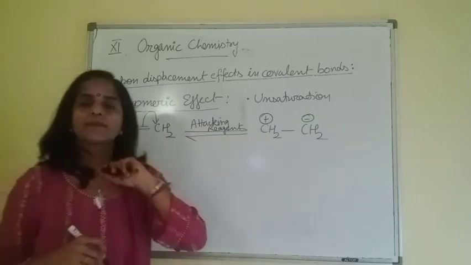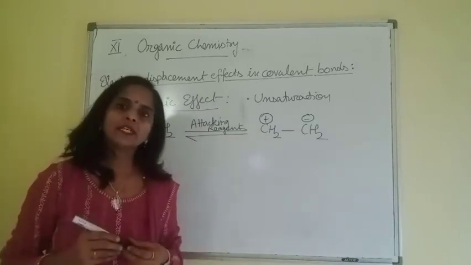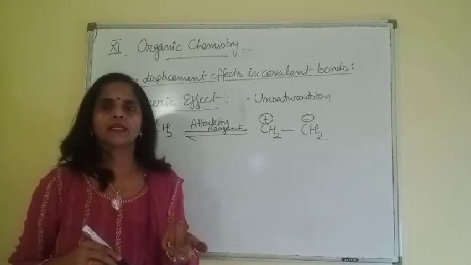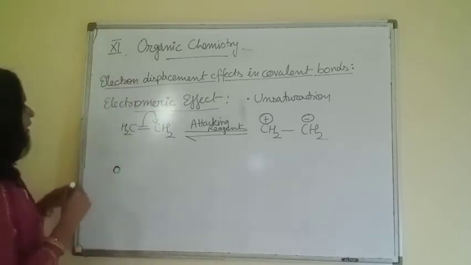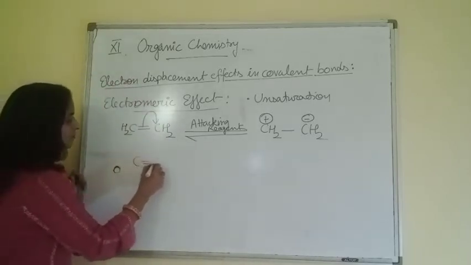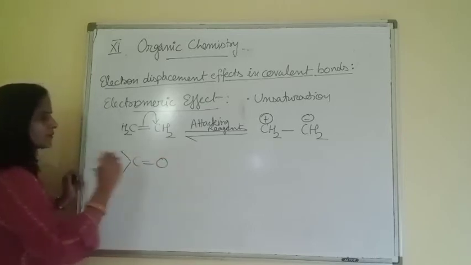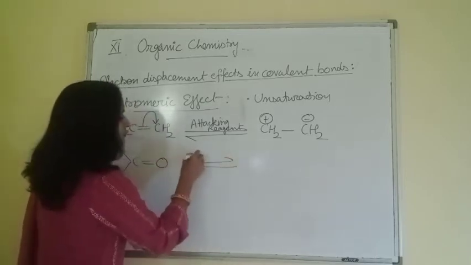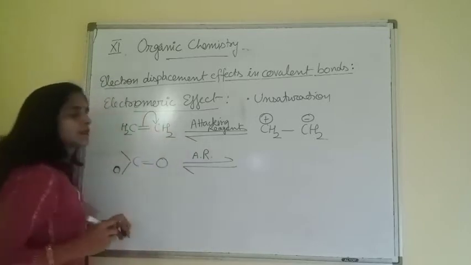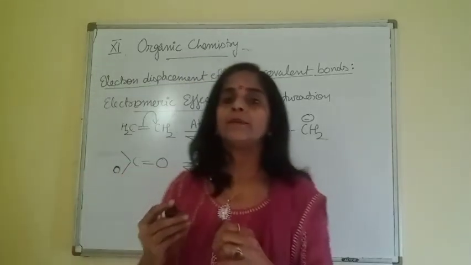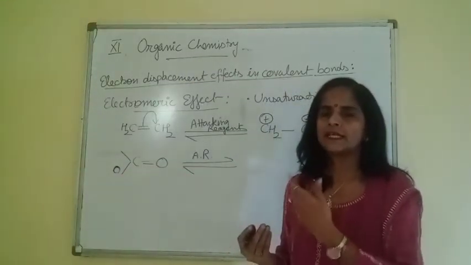This is a case of symmetrical groups. But if the group is unsymmetrical, then what happens? Like I have a carbonyl group, C double bond O. So now in presence of an attacking reagent, it's not that I may transfer electrons in any direction.